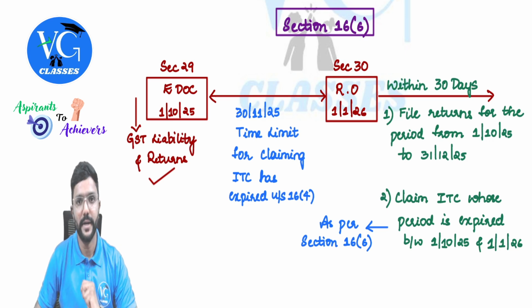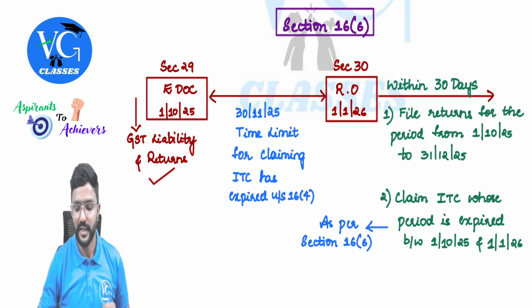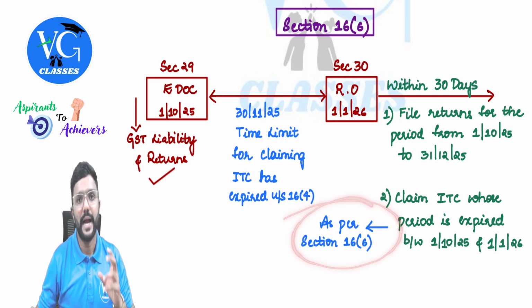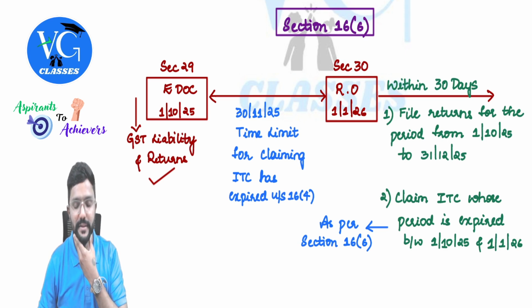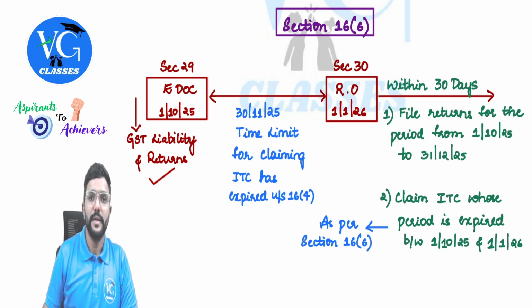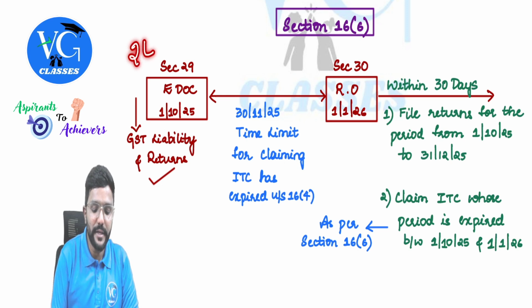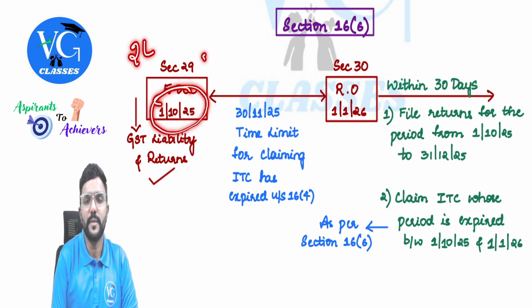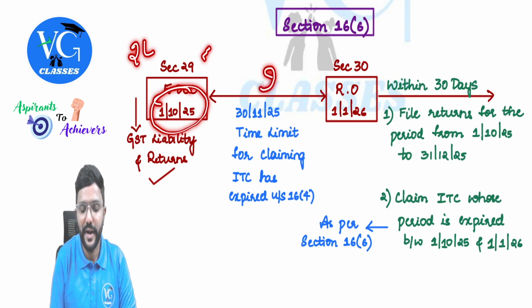Okay. And guys, one section under ITC chapter I had kept pending. That is section 16, subsection 6. I will cover it now. Listen. Now, assume I had 2 lakh credit before 1st October. I was supposed to claim it, but before that my registration is cancelled. So can I go ahead and claim it here?